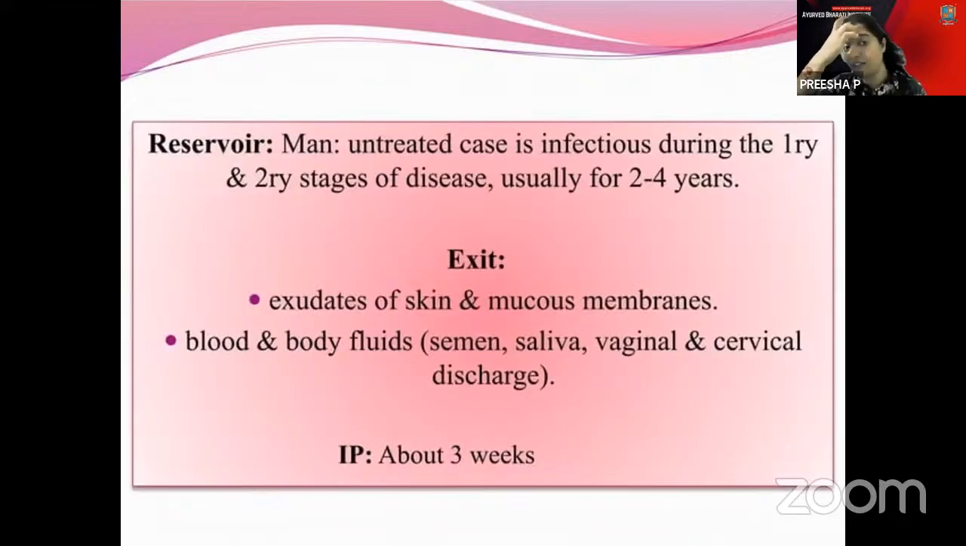The main thing is that it is infectious during the early stages of the disease, especially for 2 to 4 years, when it can be transmitted. Through skin exudates and mucous membranes, and through blood and body fluids, especially semen, saliva, and vaginal and cervical discharge, it can be exited. The incubation period is about 3 weeks.